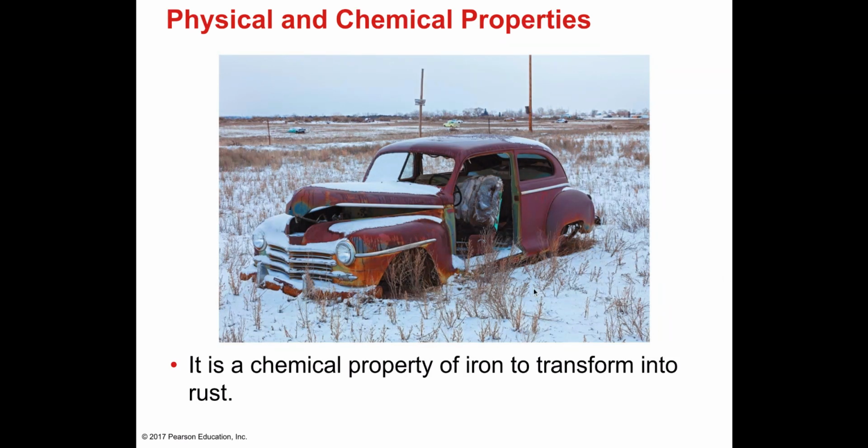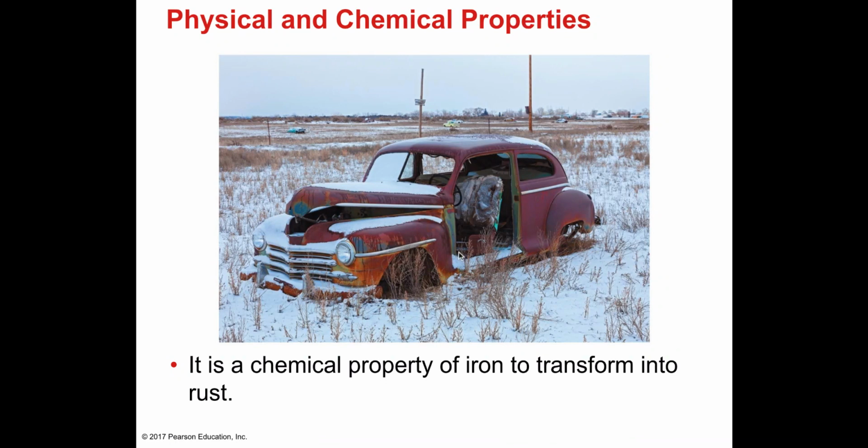For example, let's look at this car right here. When this car was first built, if you look at a new version of this car, or if you look at this car when it was new, you realize that this car has deteriorated a great deal, right? And it is a chemical property of iron to transform into rust.